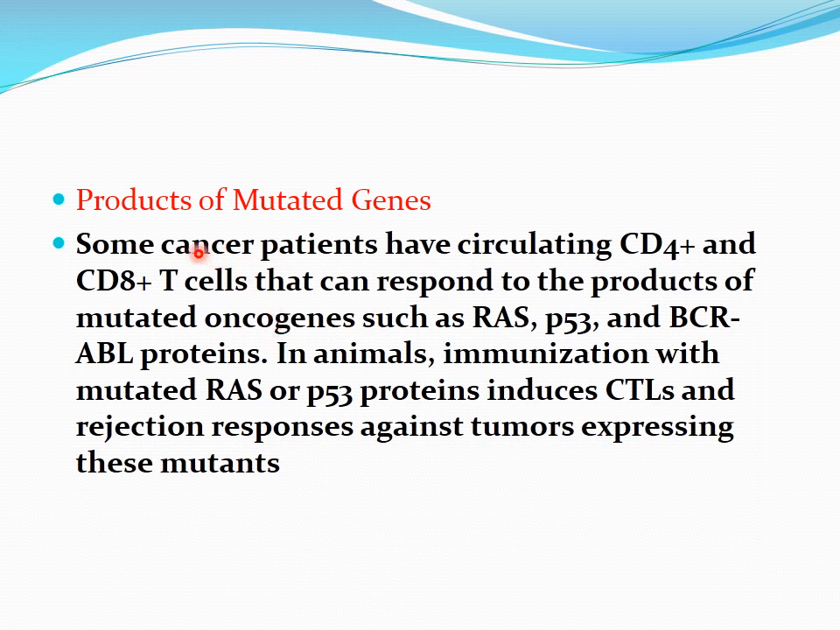Other antigens, as I have told you, are the products of mutated genes. Some cancer patients have circulating CD4 plus and CD8 plus T cells that can respond to the products of mutated oncogenes, such as RAS proteins, P53 and BCR-ABL proteins. And in animals, immunization with mutated RAS and P53 proteins induces cytotoxic lymphocytes and rejection responses against tumors expressing these mutants. So these examples assured us that there is a T cell response against the products of these mutated genes.